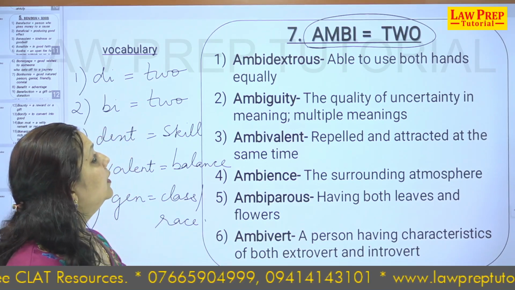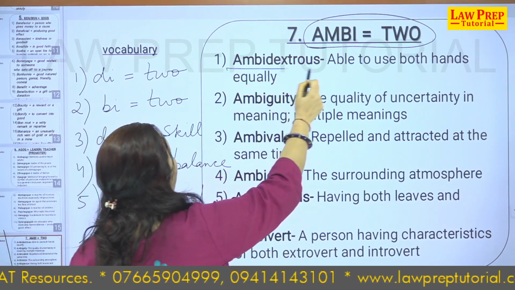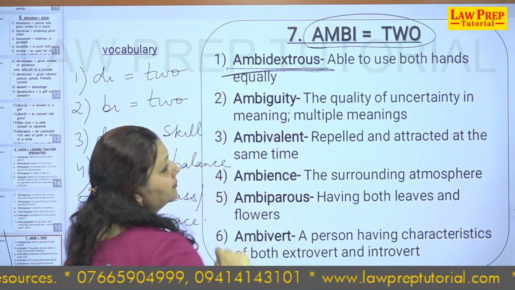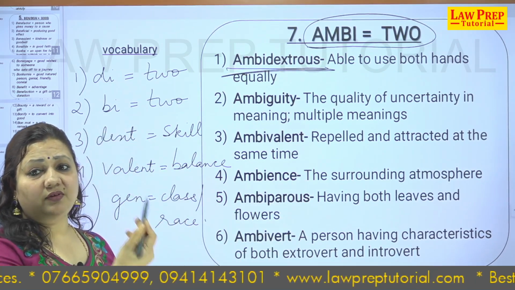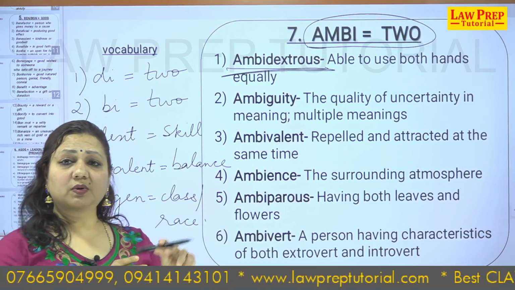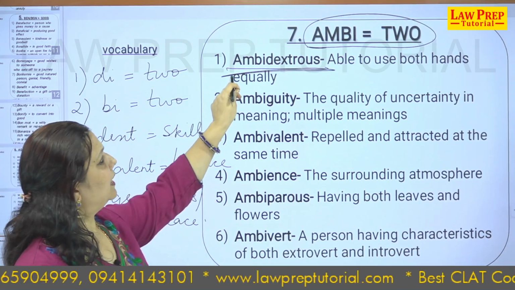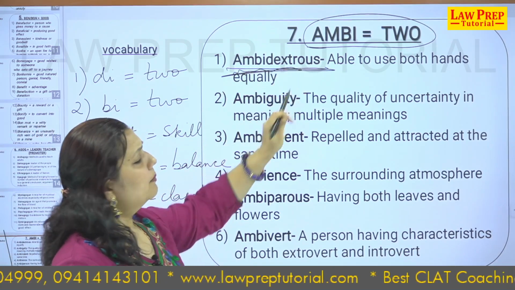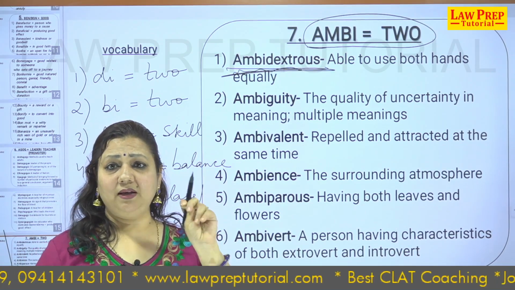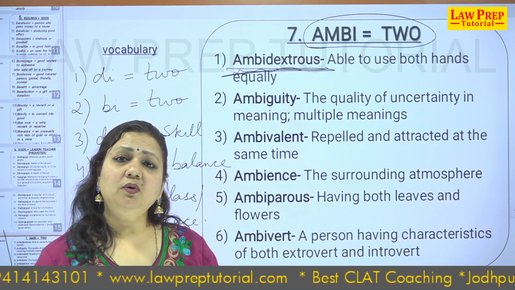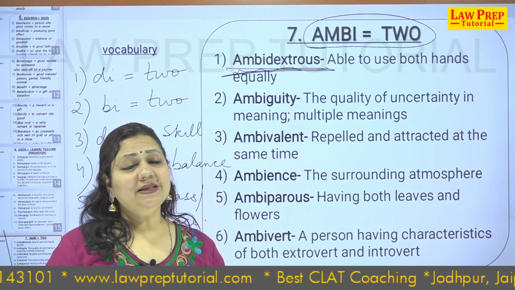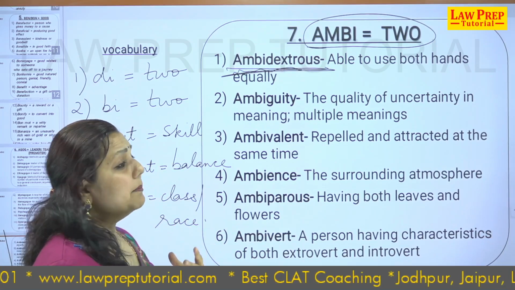You have seen the word ambidextrous. Now we are all lefties or righties. I will write with the right hand since I am a righty. Some people write with the left hand. If I want to write with my left hand, I will be able to write, but not in a perfect, systematic manner. Why will it happen so? What is the reason? The reason is that I am not ambidextrous.